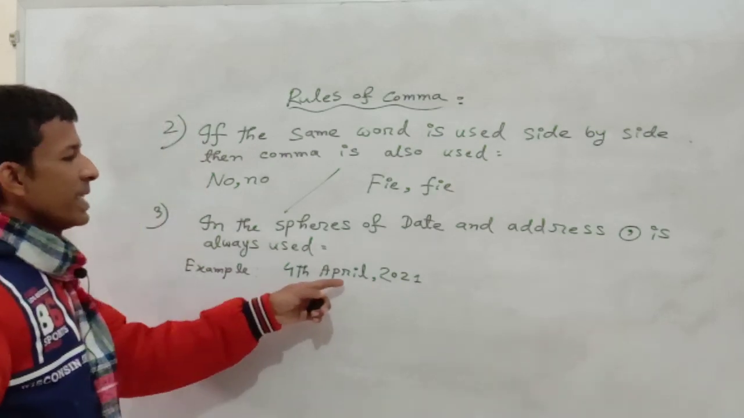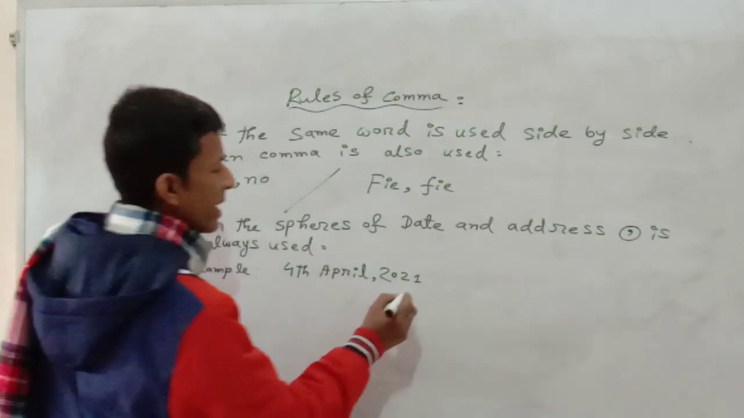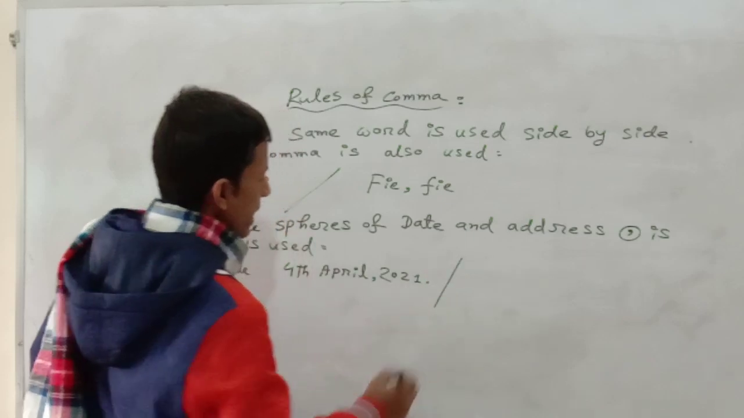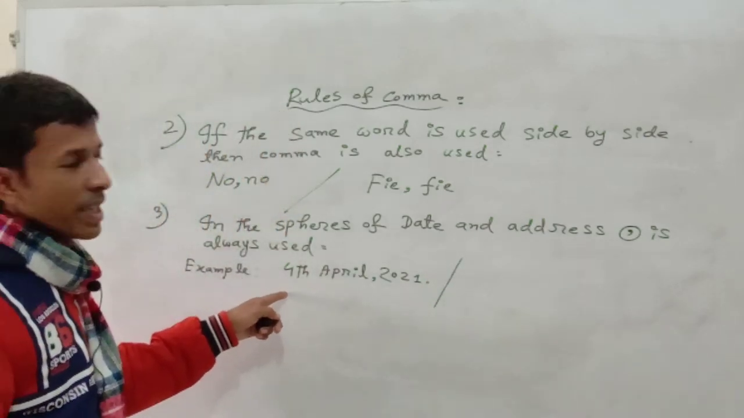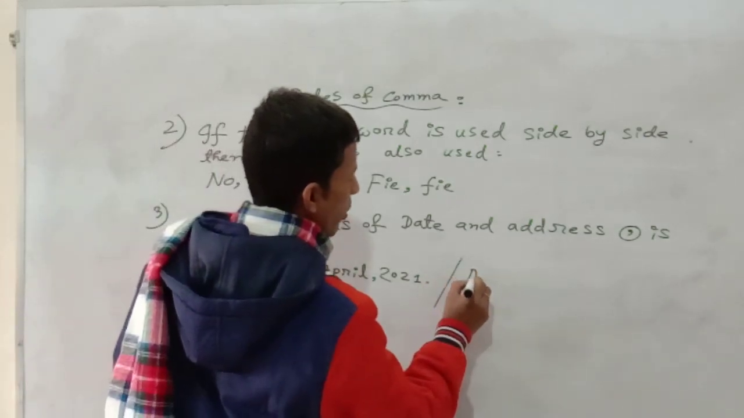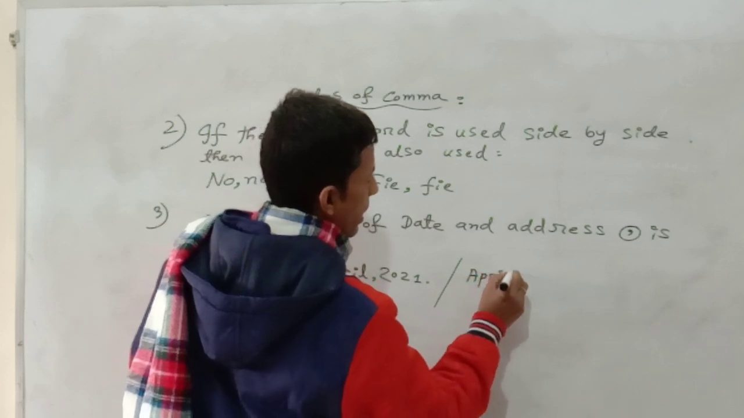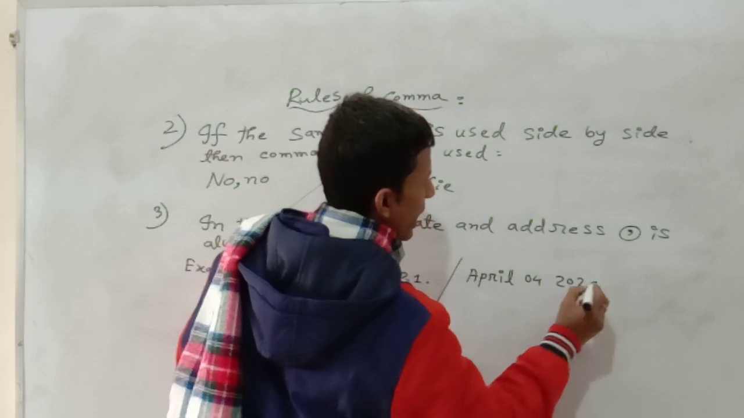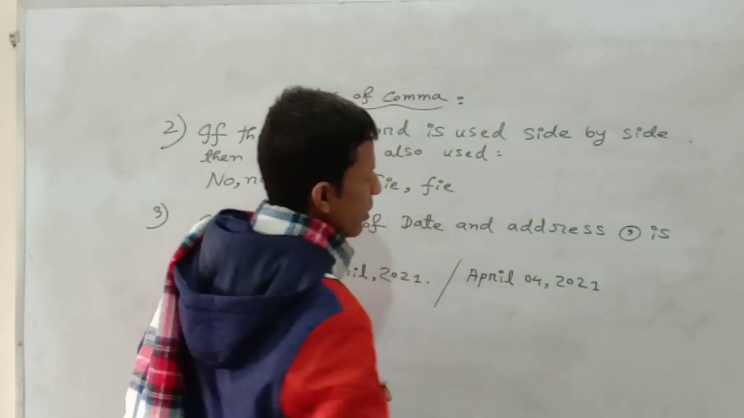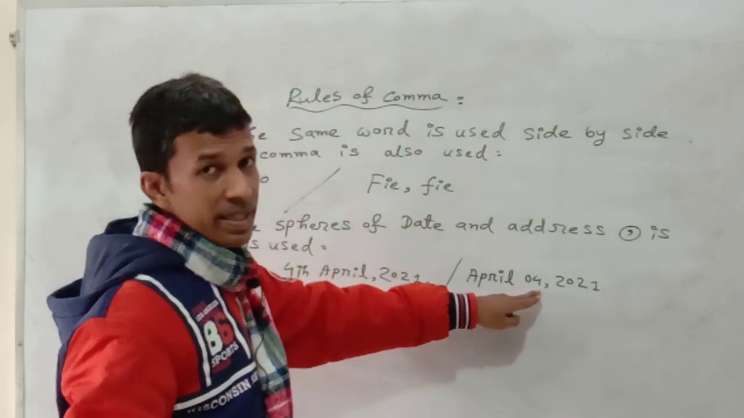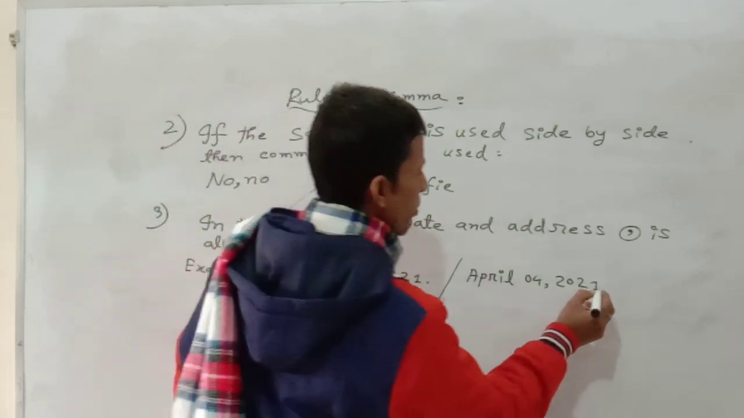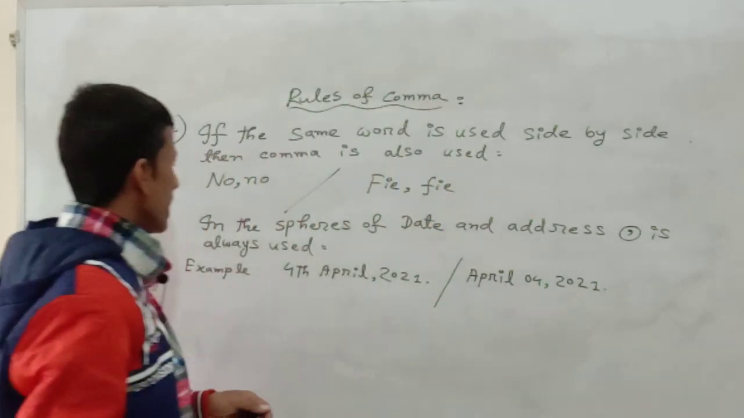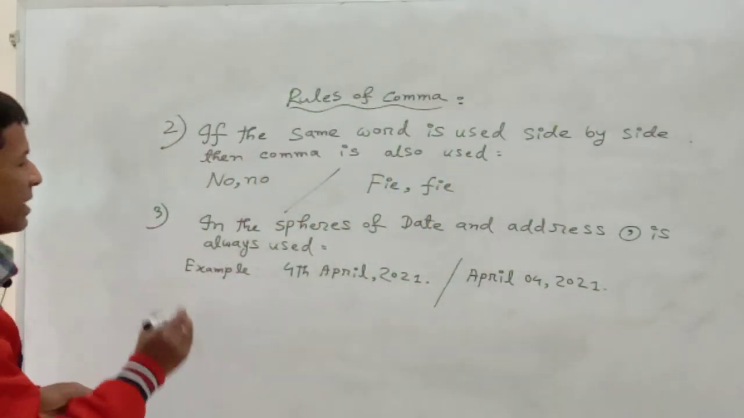That means after writing the name of the month, and at last a full stop. It can also be written in the reverse way, like April 4, 2021. Then a comma will be used in the same way as in the second part, and a full stop will be used at the end.